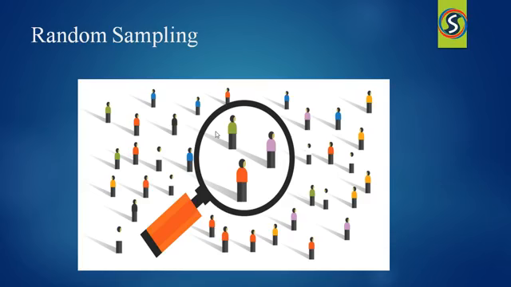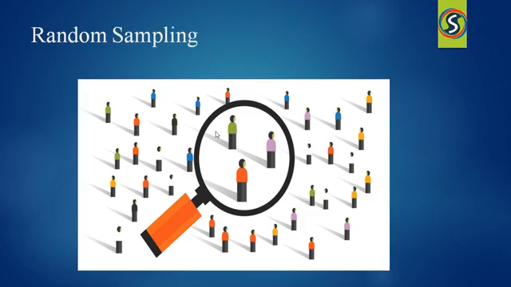Suppose consider a company conducted an interview. For that interview, more than 500 people attended. The company recruits only three people because that is their requirement. Then there is an equal probability to hire each person. Right? There is equal probability to hire each person. If we select the samples in this way, then we call it random sampling.